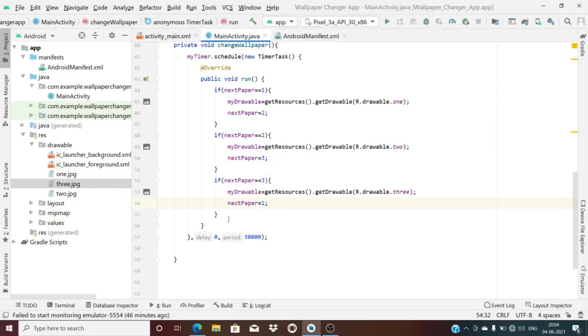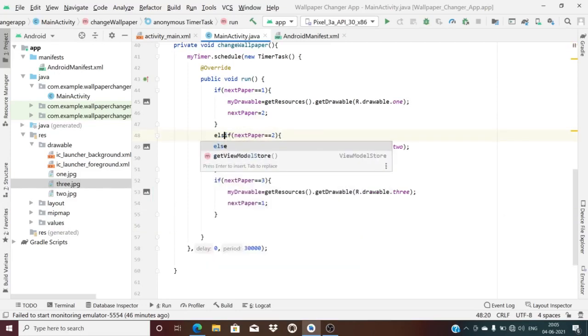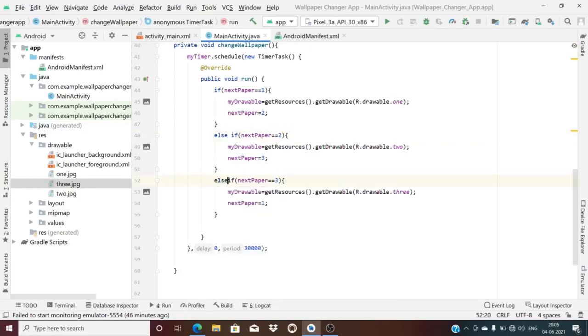Now, whatever my drawable is, I have to convert it into bitmap and put it into the image. After the last if statement, I think I will use else if for the correct operation.